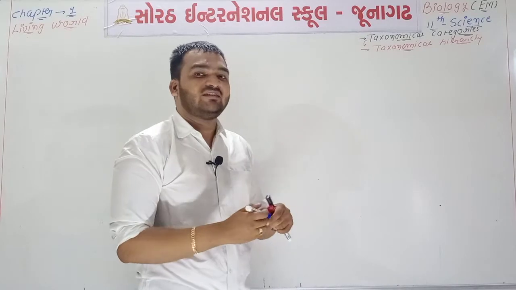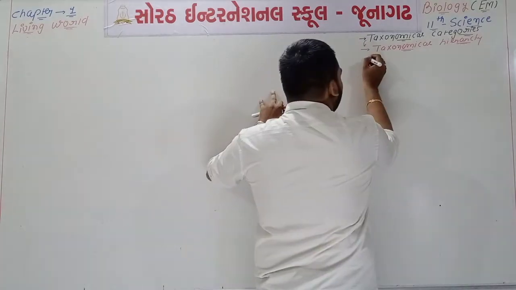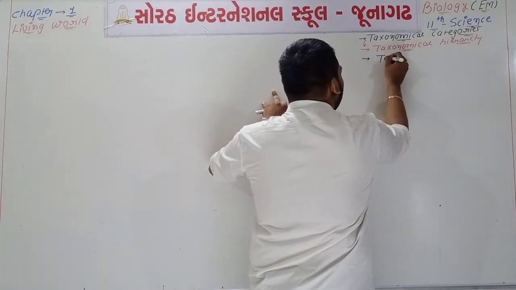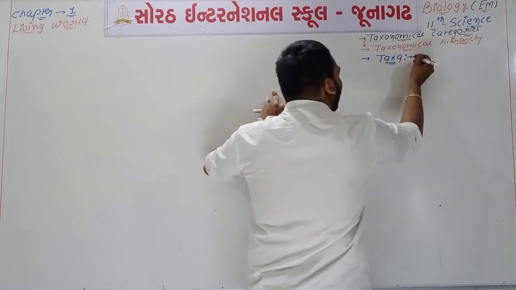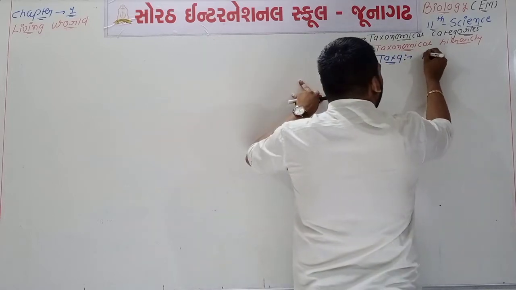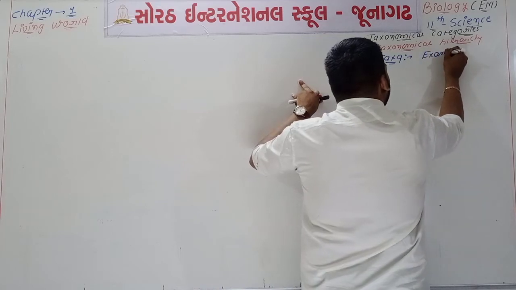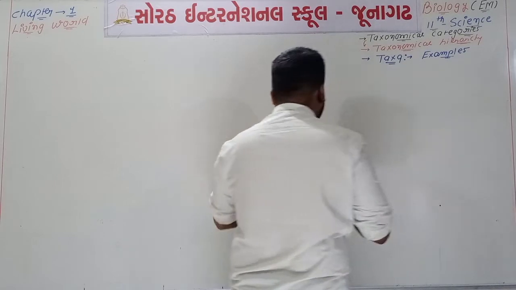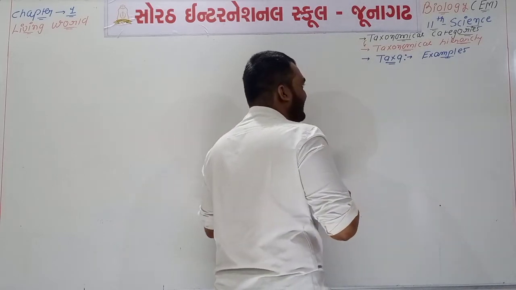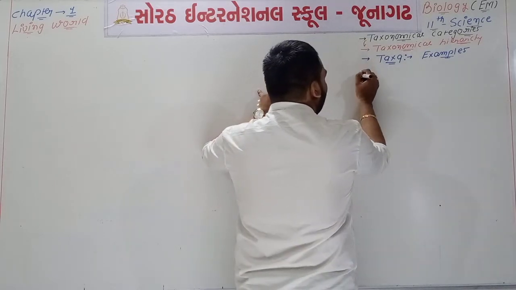And what about the taxa? This word taxa is very much important. Taxa is one type of taxonomical category, and if we write some examples of taxa, then see, I am writing some examples.